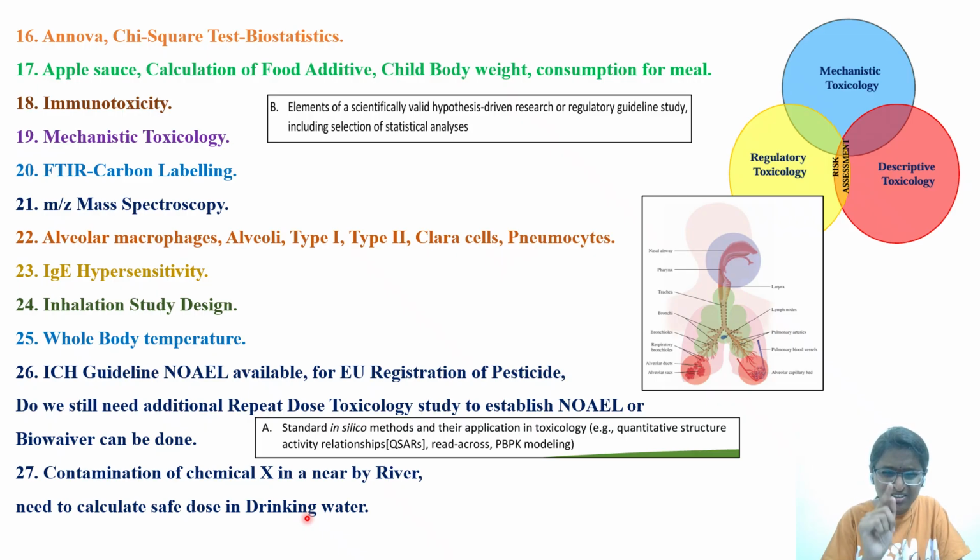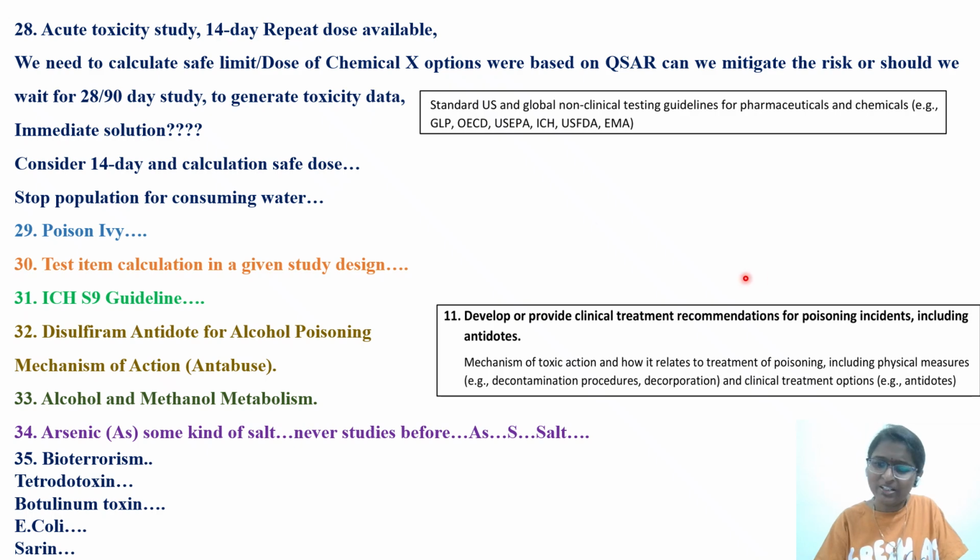Like this, cumulative assessment or safe drinking water. Just like we have health-based exposure limits, for drinking water you also have some limits. So that formula they were asking us to calculate. This comes under risk assessment only. I don't know how I answered this question. I don't remember exactly, but they have asked. So with respect to drinking water, whatever the guidelines are, the US SDWA, the Safe Drinking Water Act, read about it, and I'll give that formula in the comment section. I'll find it and I'll definitely share it with you people.